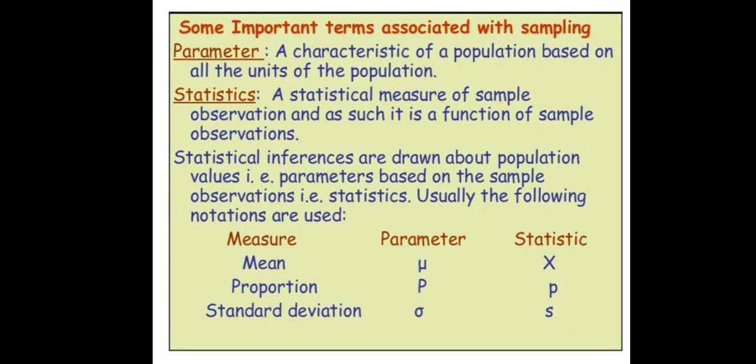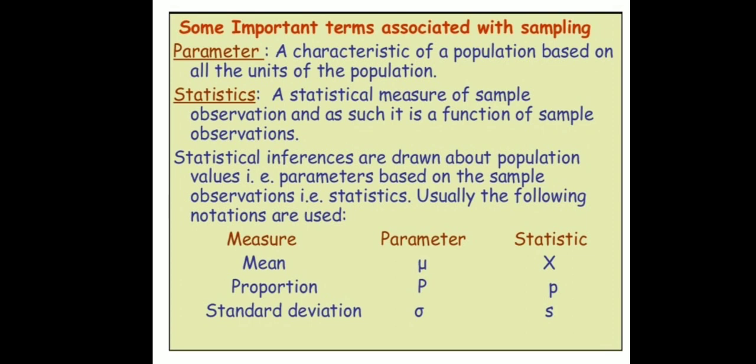There are different types of averages: arithmetic mean, geometric mean, harmonic mean. These are all central values: mean, median, mode. All those values for the sample of your given area are known as a statistic. Statistical inferences are drawn about the population values, that is parameters, based on the sample observations, that is statistics.